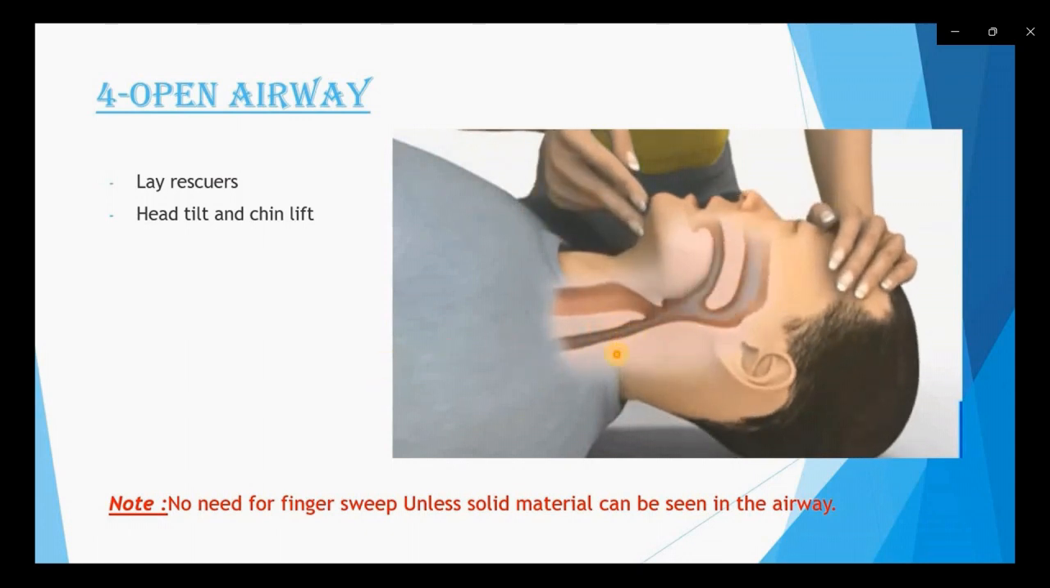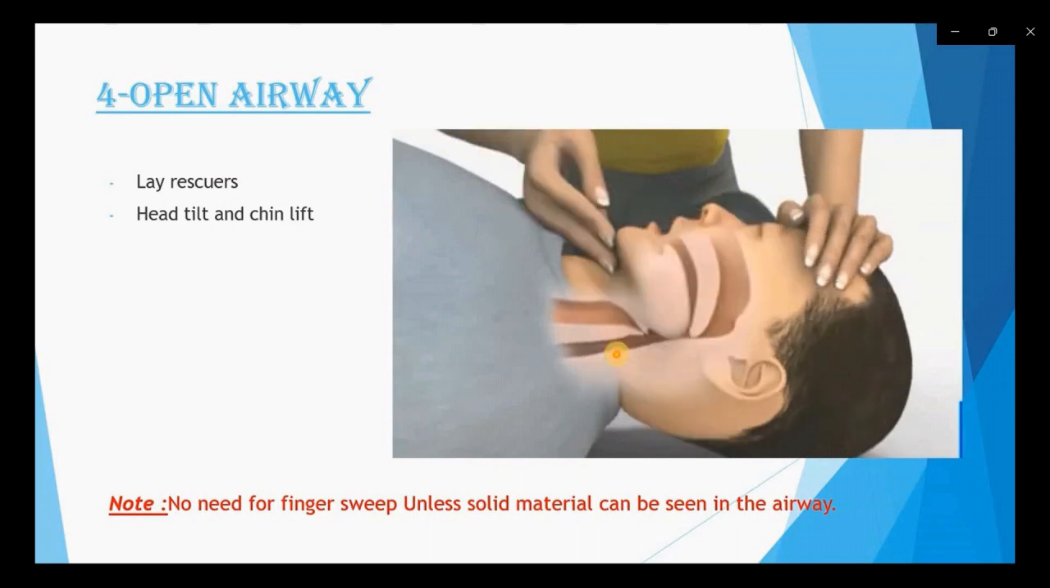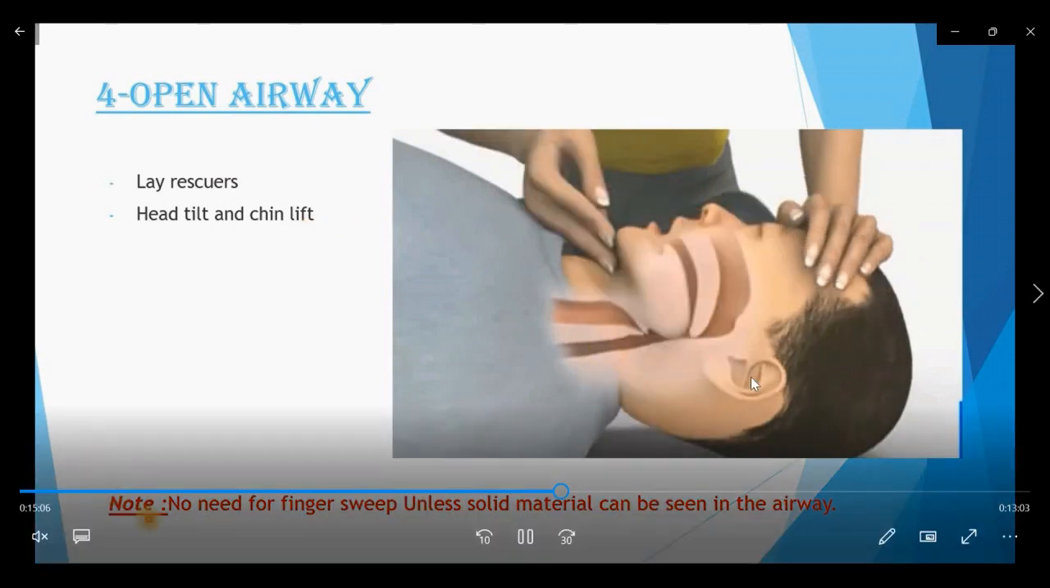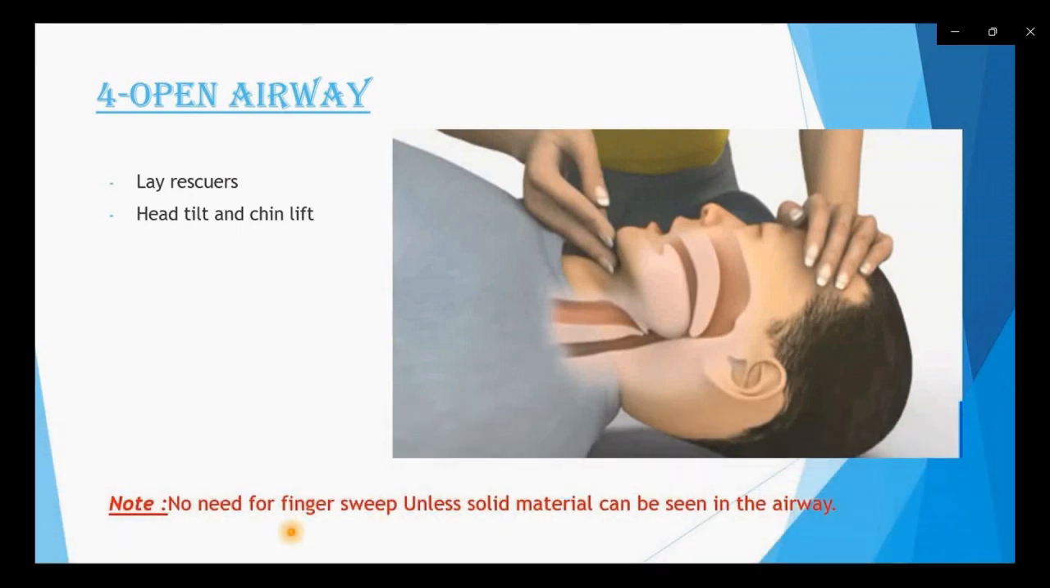In this video you are going to see that if anything is stuck in the airway, we will be able to see it. Here in the note it is mentioned, no need for finger sweep unless solid material can be seen in the airway. We are performing this step because we want to check whether anything is stuck in the airway or not. So, friends, we need not put a finger in the airway. It is clearly mentioned, no need for finger sweep unless solid material is found.